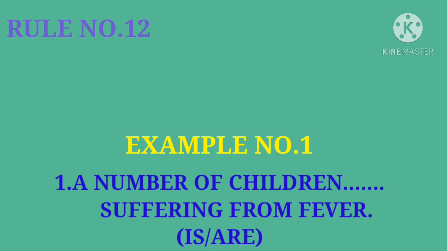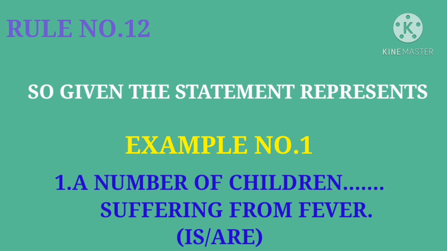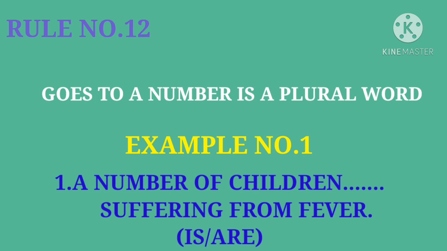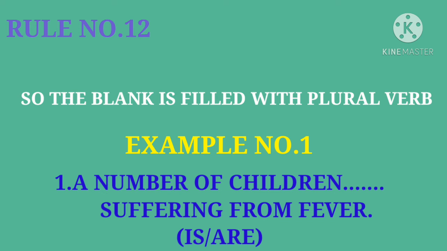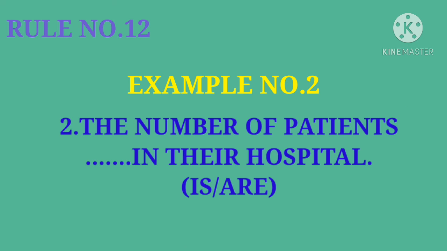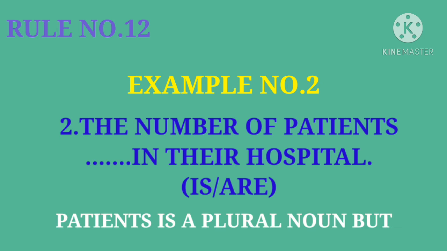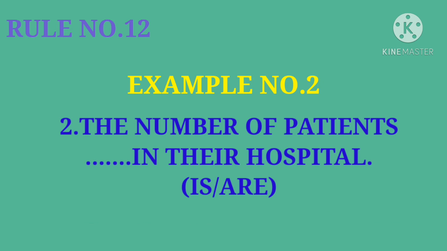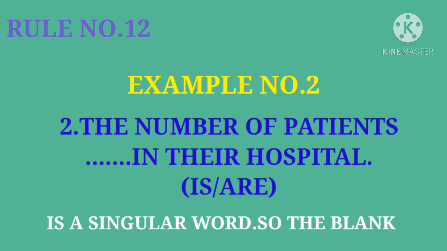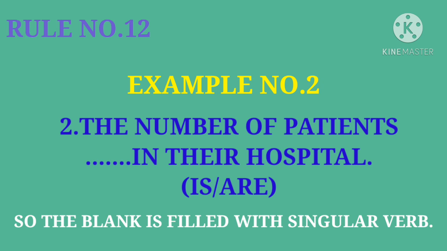Example number 1. A number of children dash suffering from fever. In the given statement, a number is a plural word. So the blank is filled by a plural verb. Example number 2. The number of patients dash in the hospitals. Patients is a plural noun, but in the given statement, the number is a singular word. So the blank is filled with a singular verb.